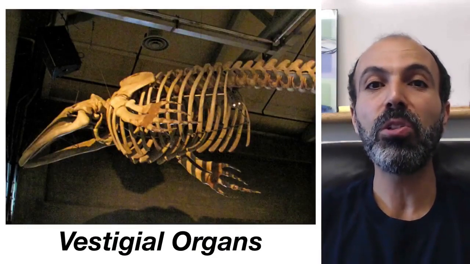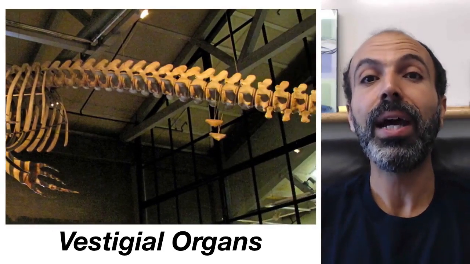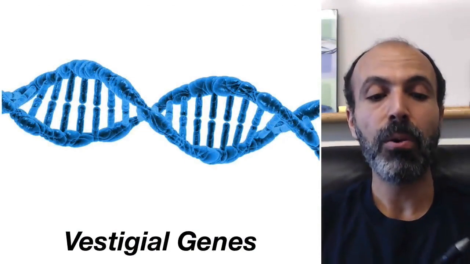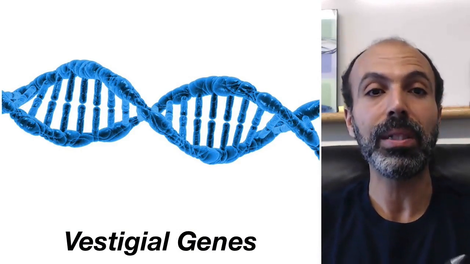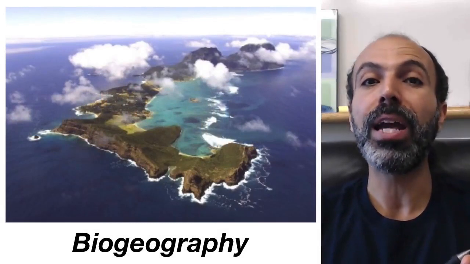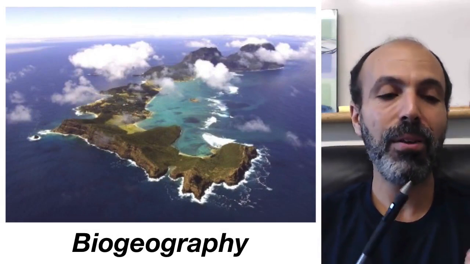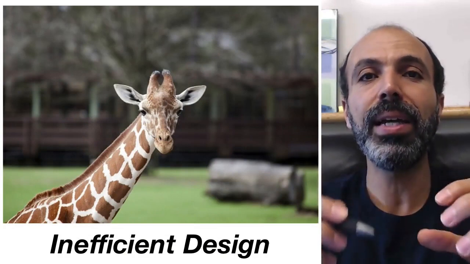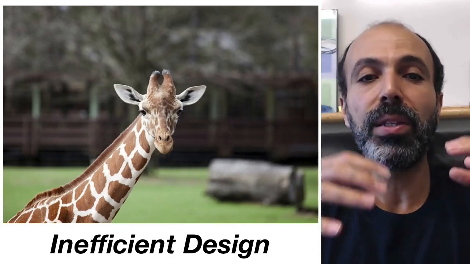We've talked about cases of vestigial organs. These are organs which don't have a function in present-day species in the ones that you're looking at. However, other modern species or their ancestors presumably had functions associated with this. We've talked about vestigial genes, which are very similar to vestigial organs, except we're just looking at the genes producing these. We've talked about evidence from biogeography, where animals live or where plants live, being consistent with this idea of common ancestry and evolution. And finally, I talked briefly about a case of inefficient design. Something that if you were to actually design an animal from scratch, it wouldn't really make sense. However, when we consider its ancestors and this working with the materials available, it made a lot more sense.